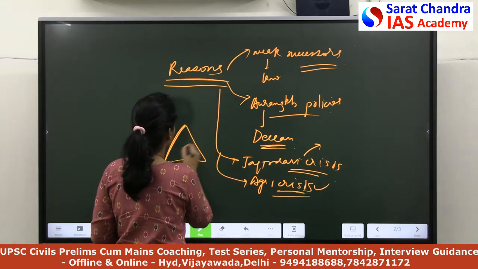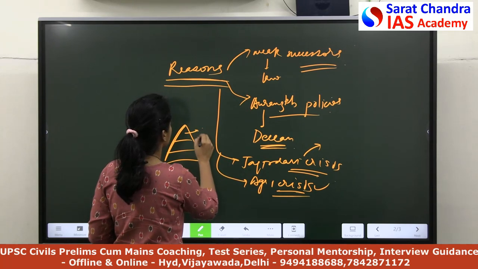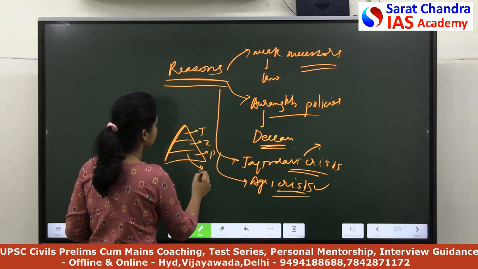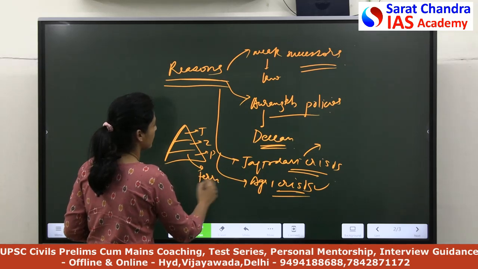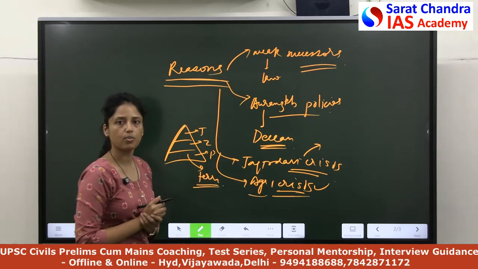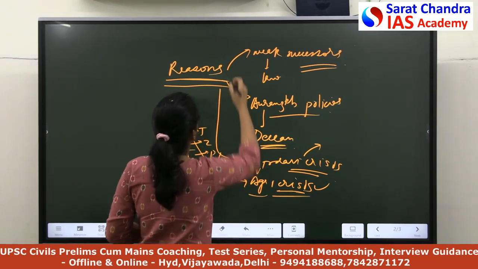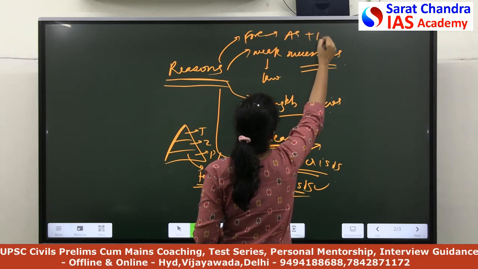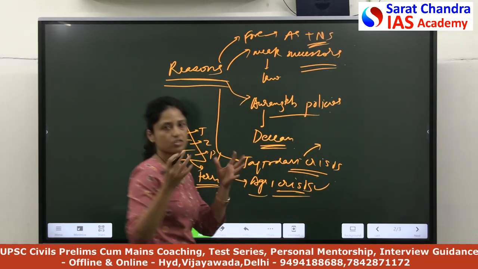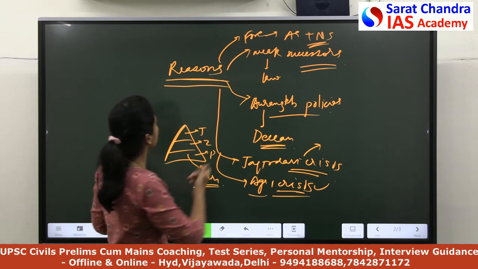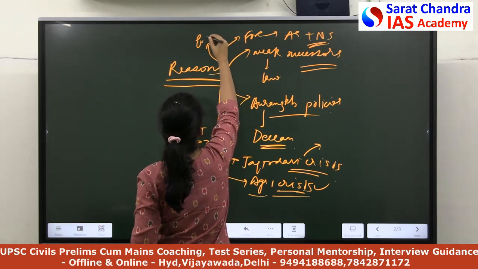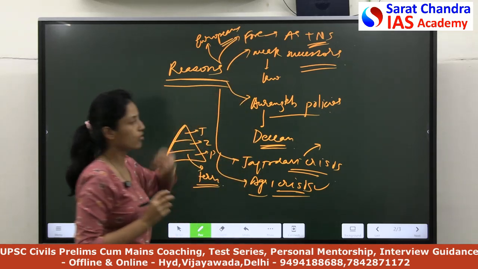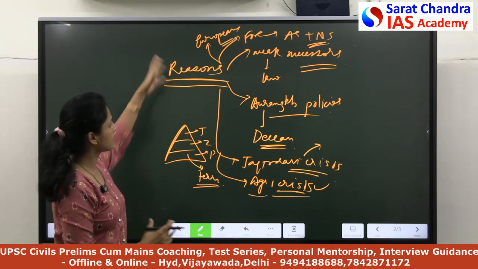Here you can describe the chain of exploitation: here is the Jagirdar, here is the Zamindar, here are the peasants. Over a period of time, peasants left the territory because they were being exploited, so there was no agricultural production. You can mention foreign invasions also, like Ahmad Shah Abdali and Nadir Shah, because of which the royal treasury was deteriorating. And finally, you can mention the Europeans, who took advantage of the weak position of Mughal emperors.